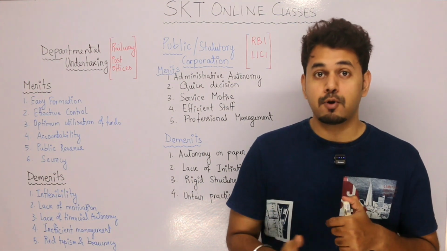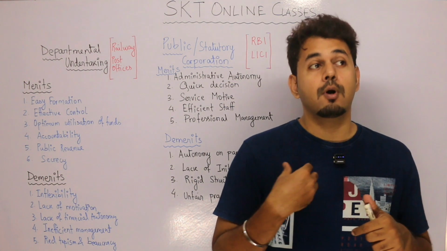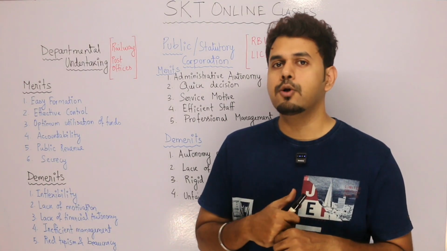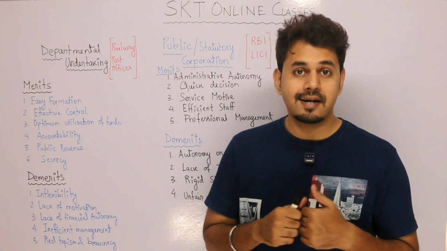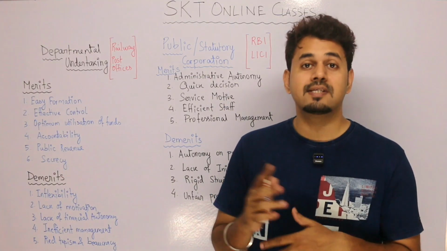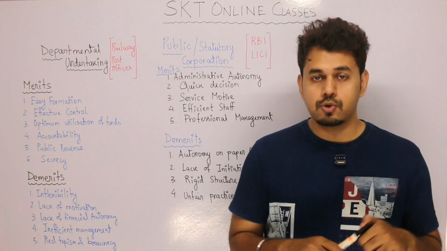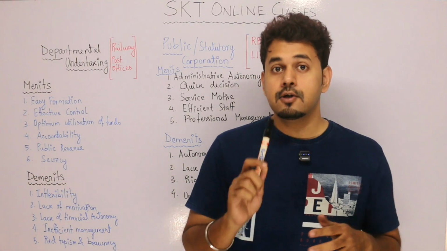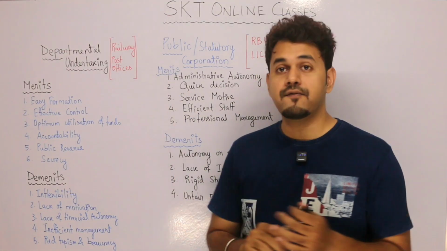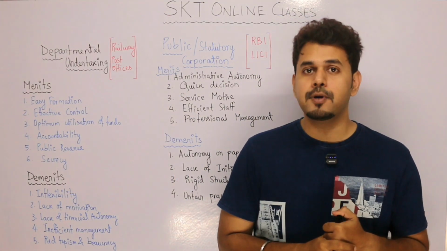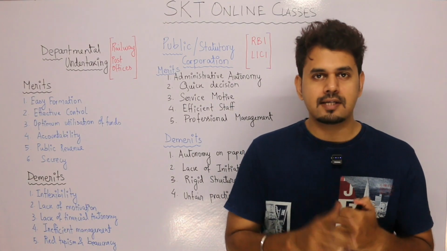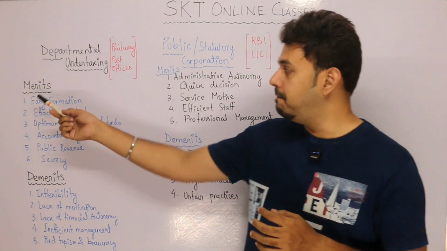You need to understand about budget. You need to understand how payments are made. What is GST? You should definitely go through these things. All bills must be collected by you, and check how exactly they are made. So here also, as I said, we should visualize things. If we visualize railways or post offices, we will get a clearer picture about departmental undertakings. So that's the reason we are starting off with the merits.